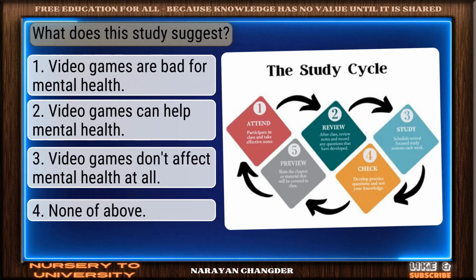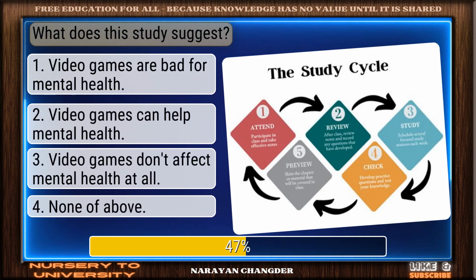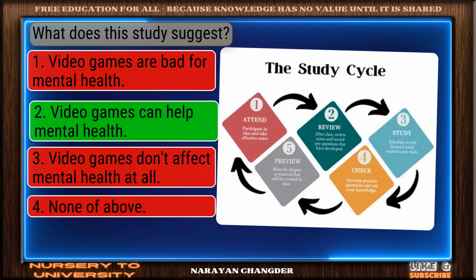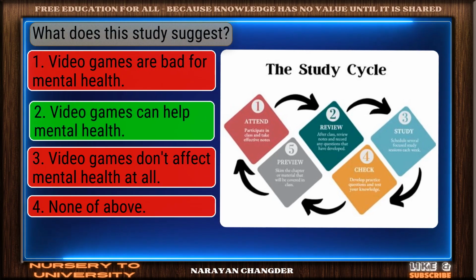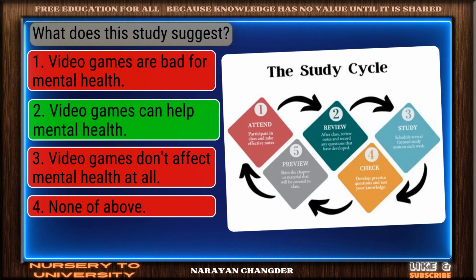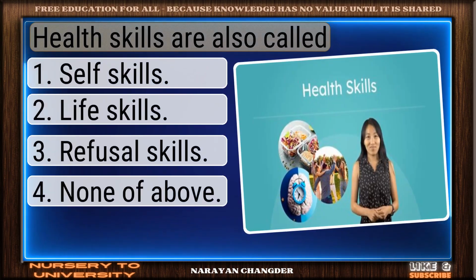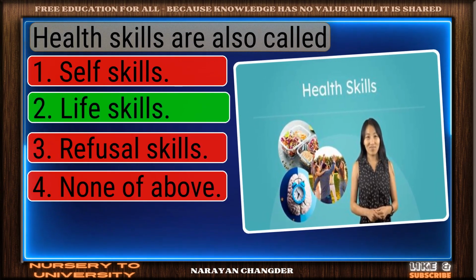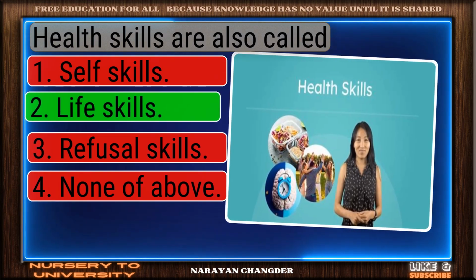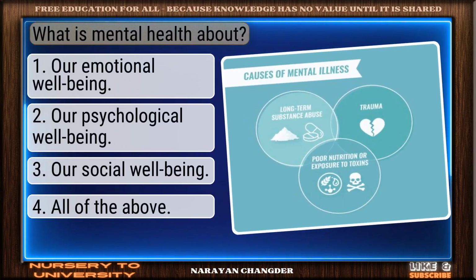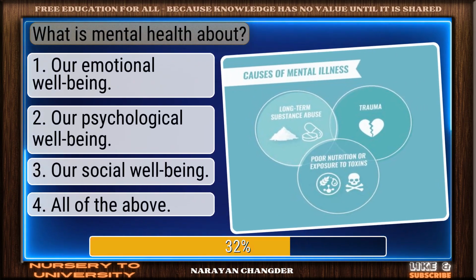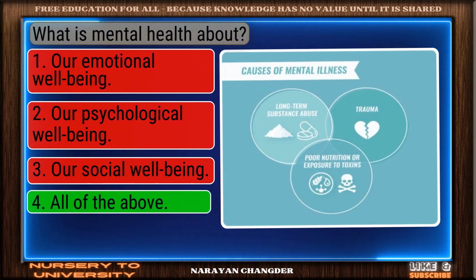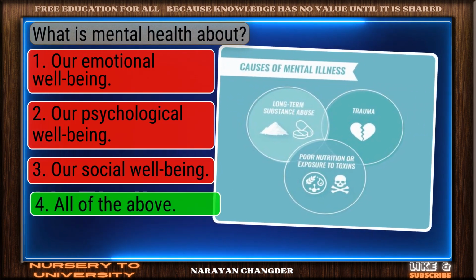What does this study suggest? You chose video games can help mental health. And it is correct. Health skills are also called. Excellent choice. Life skills is the right answer. What is mental health about? Strong choice. All of the above is the right answer.